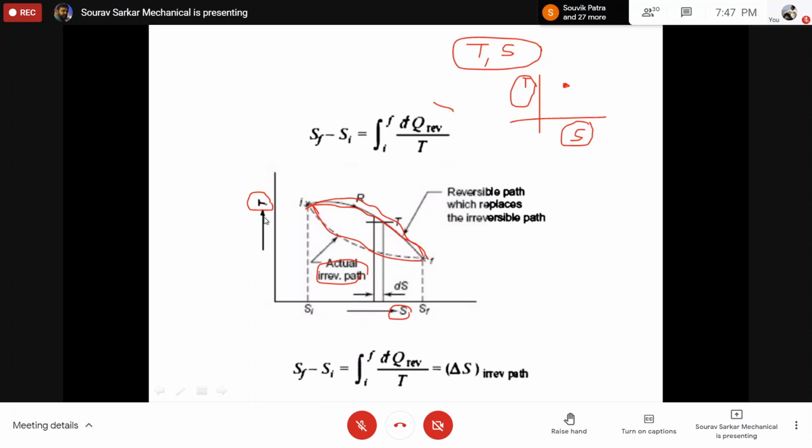By using a TS diagram, I can locate any point. So this is the statement. Initially, in some cases, we have used the PV diagram, P and V, but in some cases we may need to use the TS diagram. So if a PV diagram locates a point, there will be a similar point on the TS diagram, because these two properties are independent, I can locate any point on that diagram.